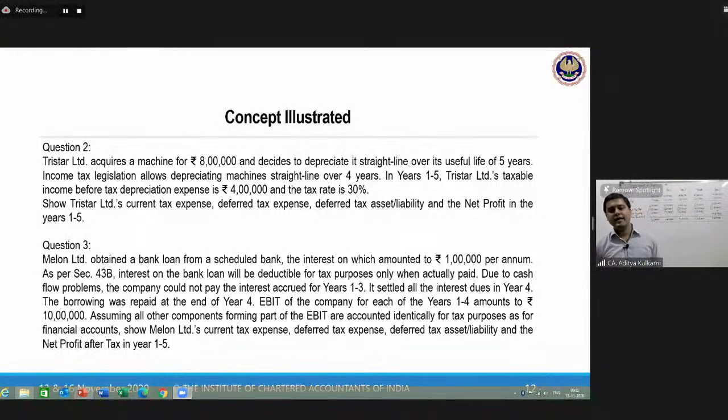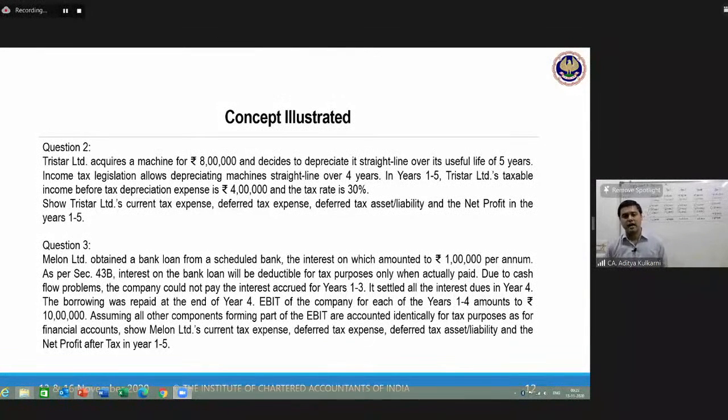EBIT of the company for each of the years 1 to 4 amounts to rupees 10 lakhs. Assuming all other components forming part of the EBIT are accounted identically for tax purposes as for financial accounts, show Melon Limited's current tax expense, deferred tax expense, asset or liability, and the net profit after tax in years 1 to 5. Tax rate is not given, you can assume it to be 30%.